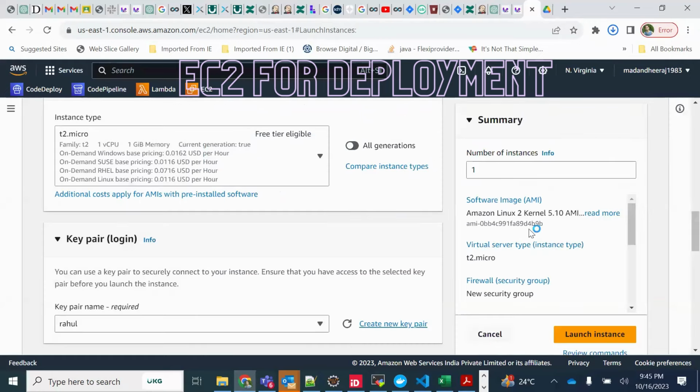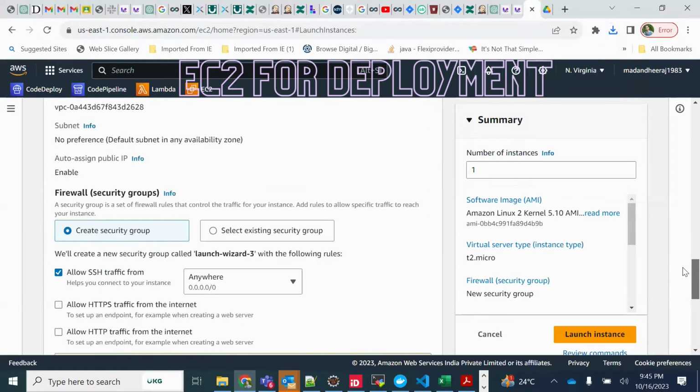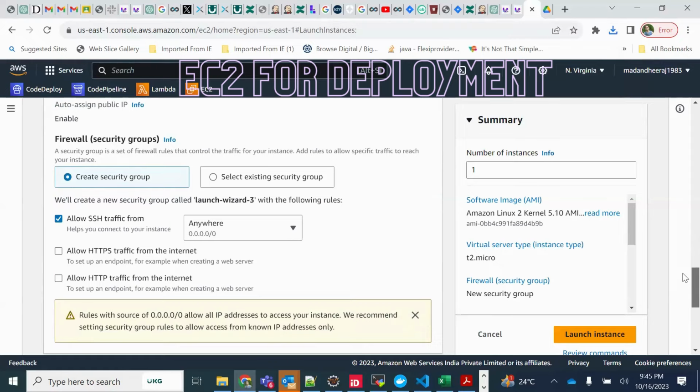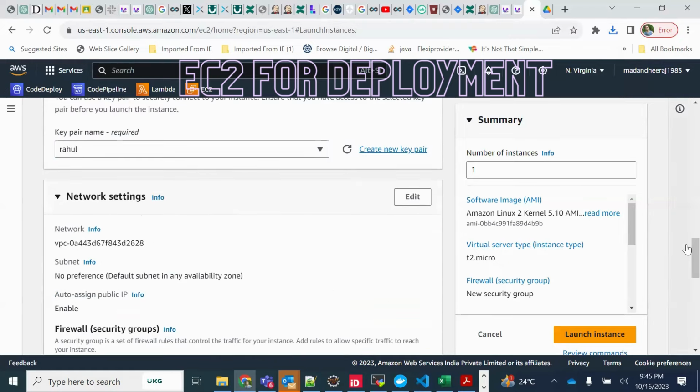For now, whatever we are doing, do the same thing, guys. Do not try to explore more things. This is not the time. You can do it at home, whatever you want. Fine. Go scroll down. Do not go that long. Scroll up a little bit. Network settings. Here you see in the network settings, we are selecting a VPC, a subnet, no preference.